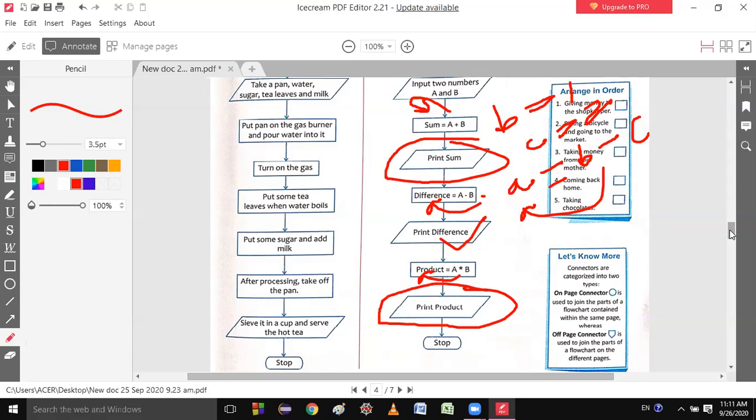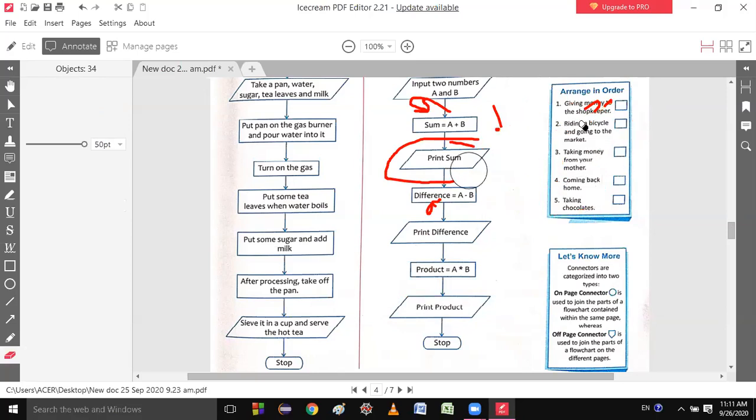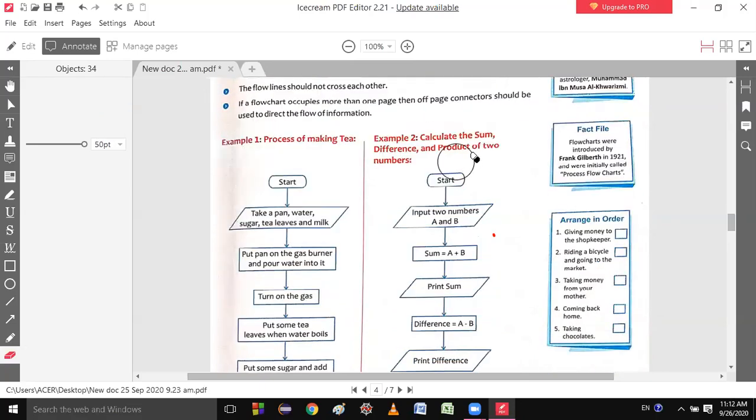Not clear? The same thing, students. As you print difference, as you print sum, so you print product. Clear? Yes, sir. So I think all your work is completed right now, as the instruction was told by the client. Just see here. Calculate the sum, difference, and product of two numbers. Clear now?